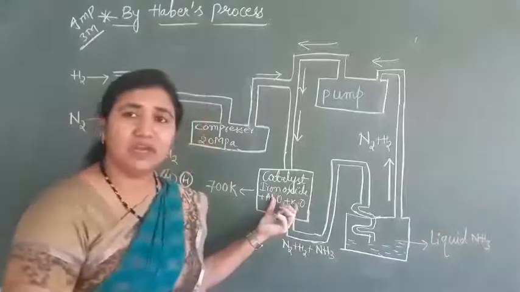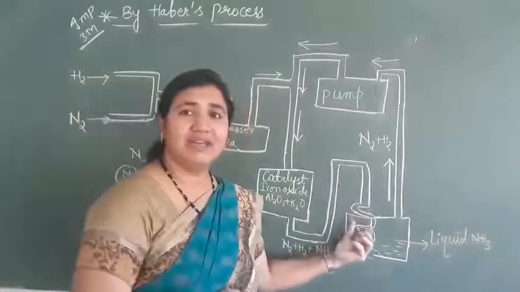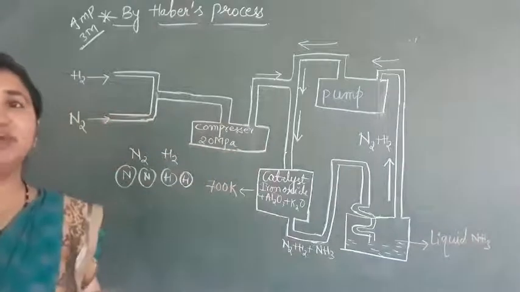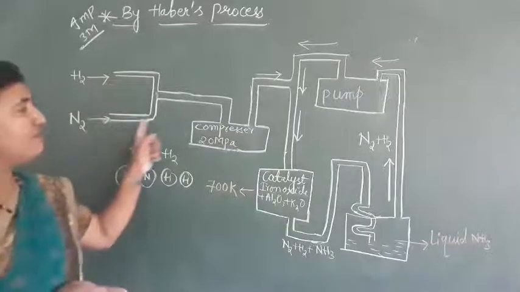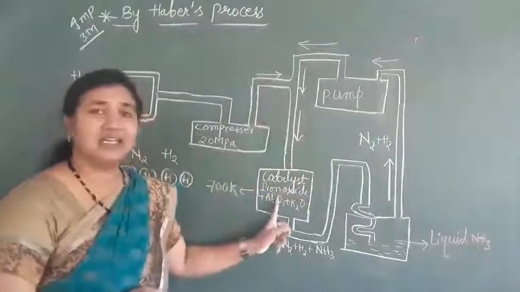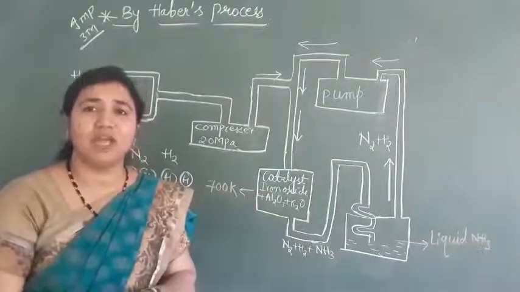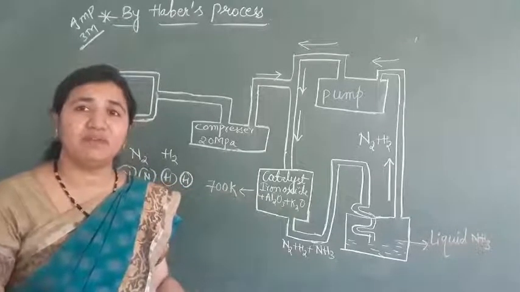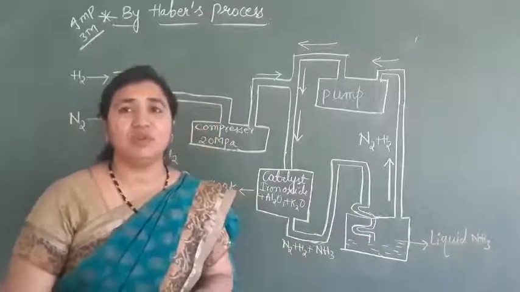It will convert into ammonia 10 to 15%. It goes to the condenser and converts into liquid ammonia. Like this the process will continue. So this is all about the Haber's process. Nitrogen and hydrogen first get compressed and then pass through the catalytic converter. Here the reaction takes place. Nitrogen and hydrogen combine and form ammonia, but 100% reaction does not take place. Only 10 to 15% ammonia will form. That passes through the cooling pipes and gets converted into liquid ammonia.